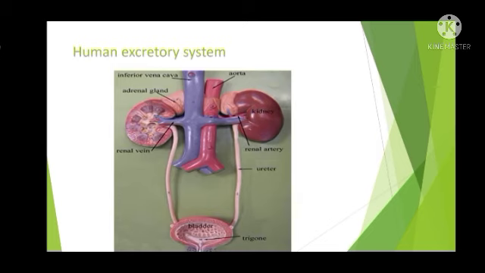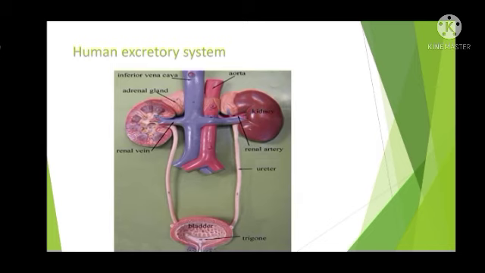So they eliminate the waste material by simple diffusion through their body surface. And if you take the earthworm, nephridia are their excretory organs. And in the cockroach, Malpighian tubules are the excretory organs. And prawns have antennal glands or green glands as their excretory organs.